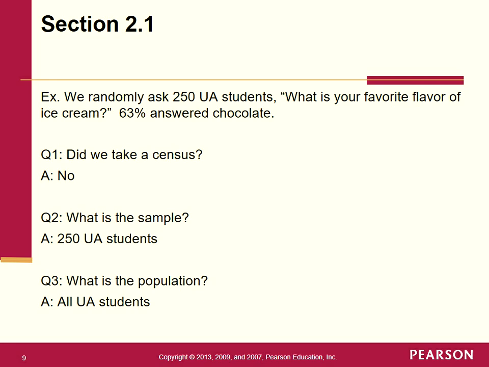Now in the real world, if we're doing a real world problem, probably what would happen is exactly the opposite. The researcher would define the population and then figure out the sample and what we call the sample size, how many people or how many things to actually sample. But in this problem, you kind of have to do it in reverse. You have to figure out what the sample is and then go back to the population.